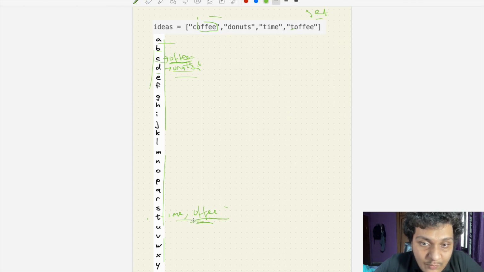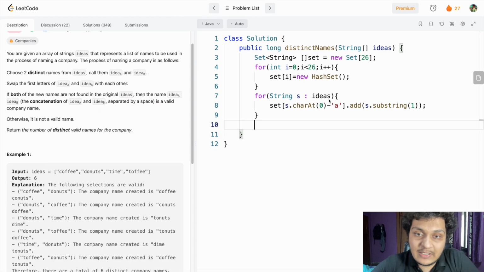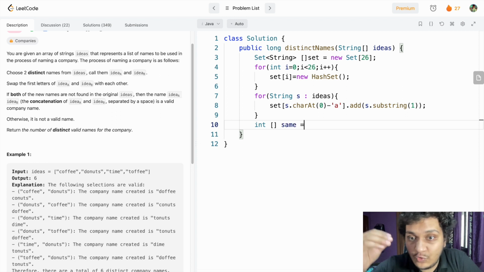If this is there here, what do I have to do? I have to increase it. For that, we have to create a DP of size. What should be the size here? Size should be equal to 26 and 26. Okay. So what we'll do? Int. It should be same or not. I have to check same. If it is same, I have to increase it.